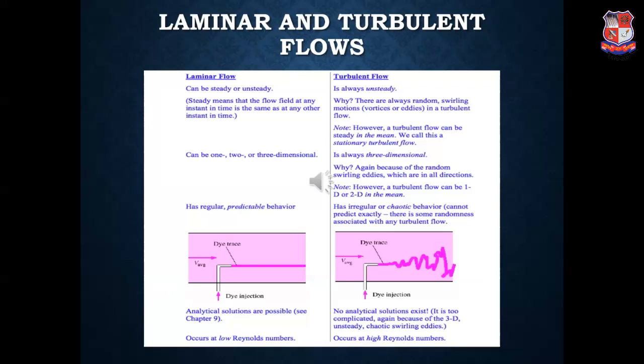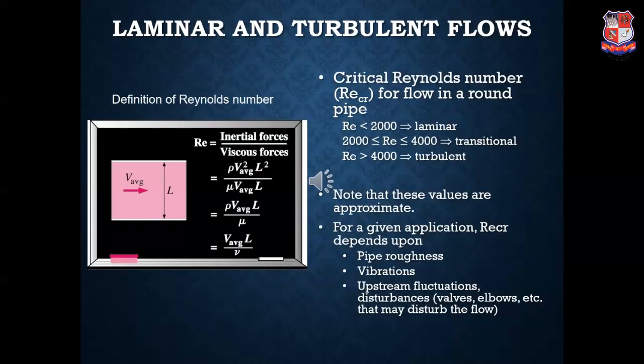Generally, flows with higher Reynolds number are turbulent, and flows with the lowest Reynolds number are laminar. As I said earlier, a Reynolds number less than 2000 will be laminar, and greater than 4000 will be turbulent.